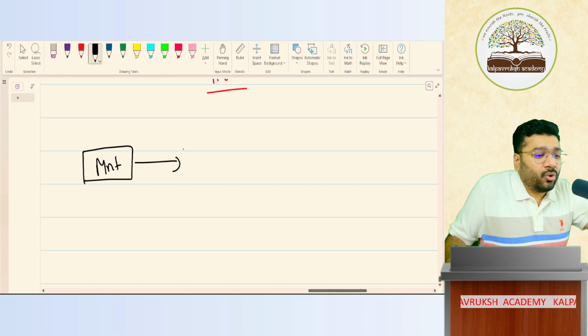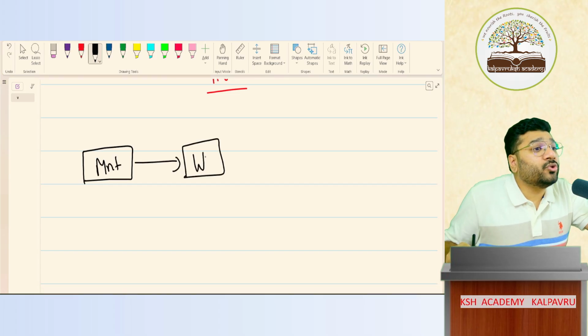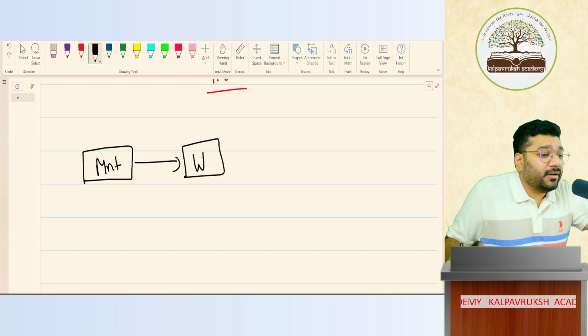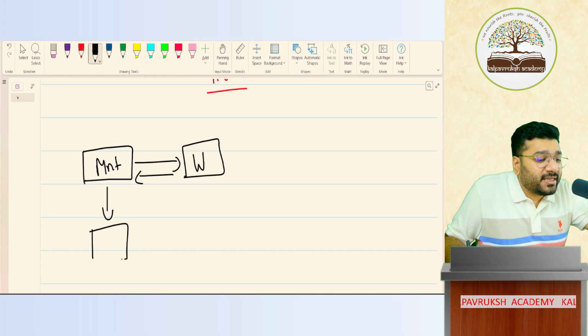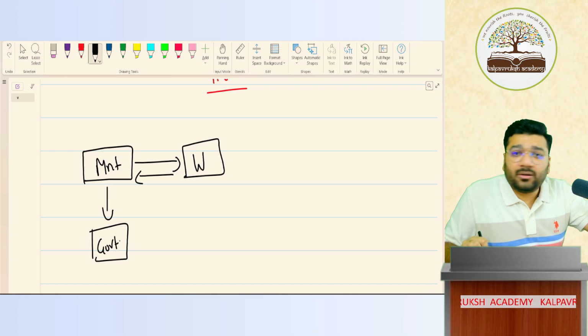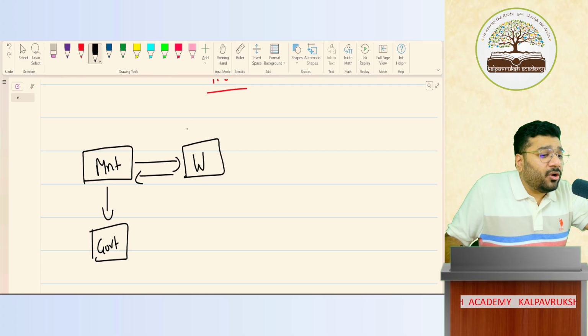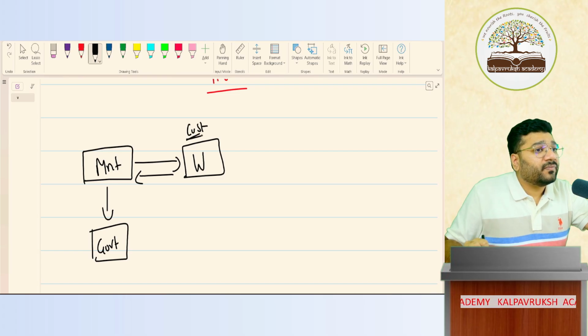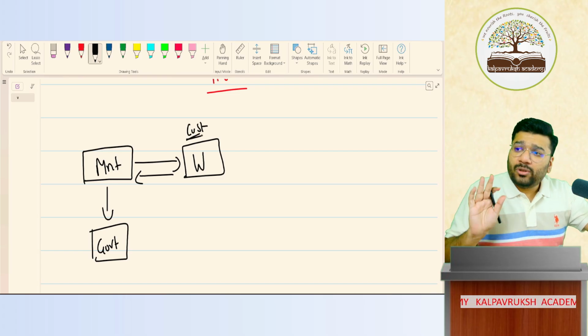The manufacturer has sold goods to a wholesaler. Who's a wholesaler? Middlemen, business intermediaries. Got it? So now the wholesaler will pay GST to the manufacturer and the manufacturer has to pay GST to the government. So for the manufacturer, can I say the wholesaler is the customer?